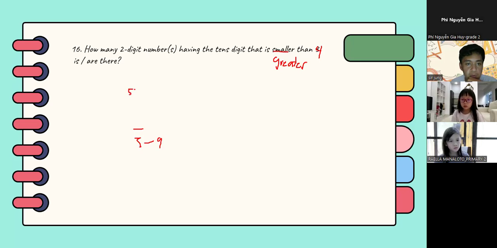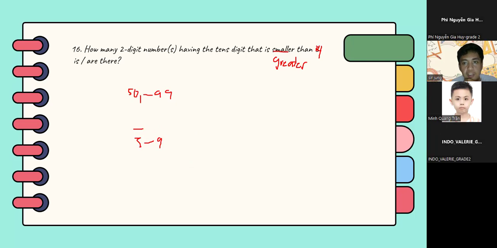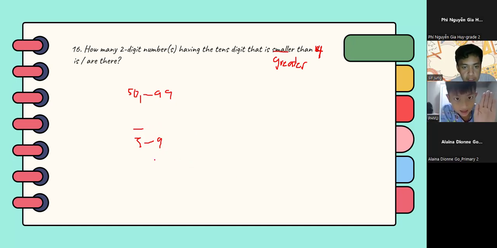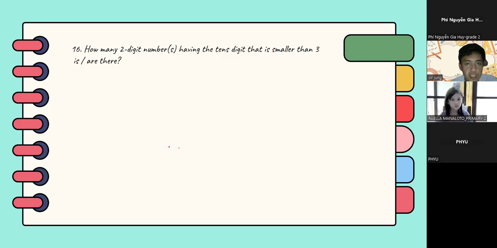You start with 51, 52, up to 99. How many numbers are that? 50. Yes, that's correct. The answer should be 50 if it is greater than 4. Thank you everyone for participating. Any questions? No more, right? We'll proceed to number 17.